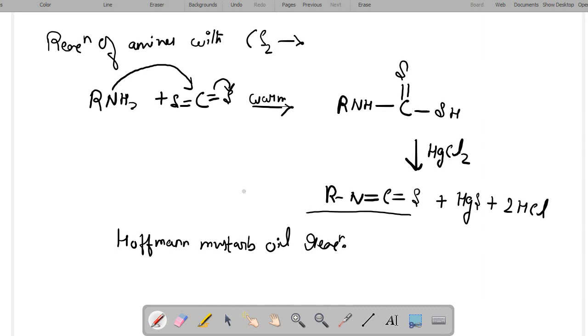So hence these are the reactions of amines for today. We will continue with some more reactions of amines, that is the oxidation reaction of amines and electrophilic substitution reactions of aromatic amines, in the next class.